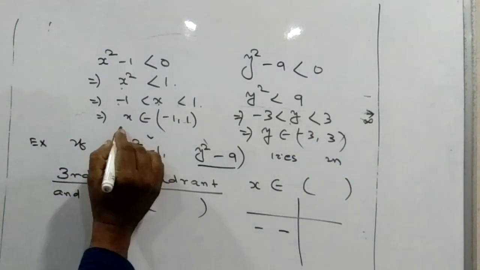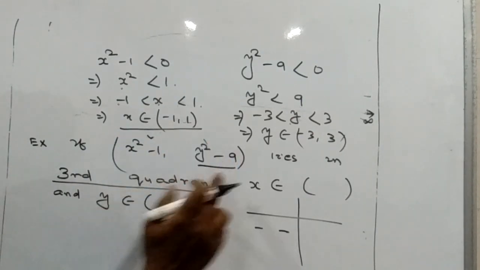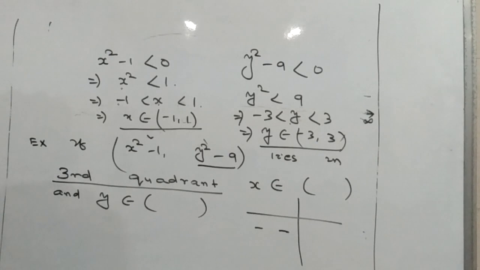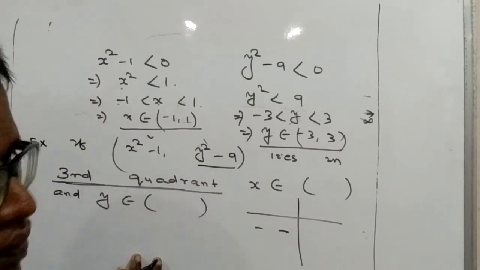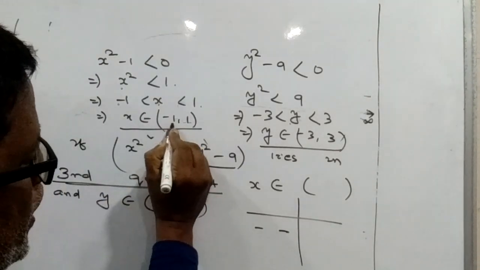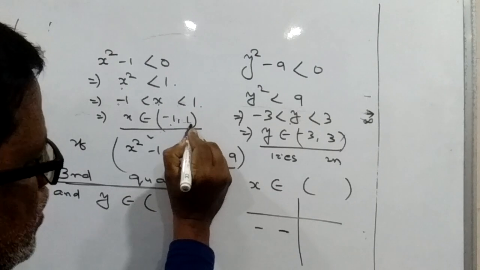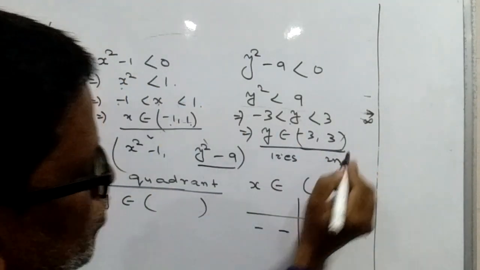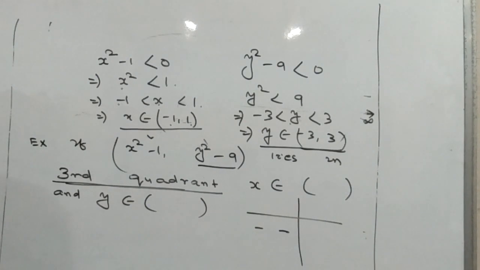So when x lies between minus 1 to 1 and y lies between minus 3 to plus 3, then we can say x square minus 1, y square minus 9 lies in third quadrant. If you choose any value between minus 1 and 1, then x square minus 1 is negative. If you choose any value between minus 3 and 3, then y square minus 9 is negative.